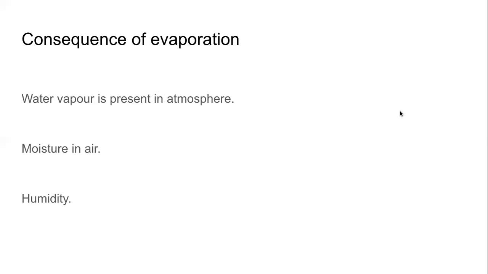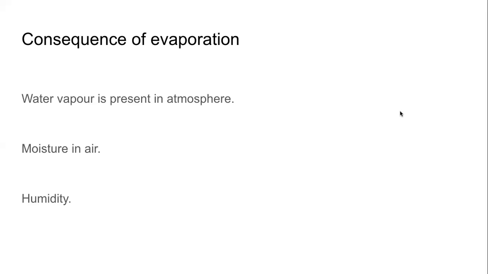Rain is possible because water vapor is there. Right? Rain is possible because there is some dust, some solid particles in our atmosphere. Now this water vapor is present in the atmosphere, and water vapor is what? Another form of water. It makes the air moist, गीला करता है उसको. And this moisture which is there in the air is nothing but the water vapor in the atmosphere.